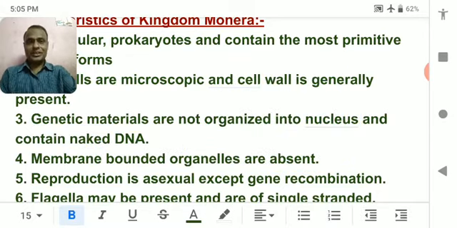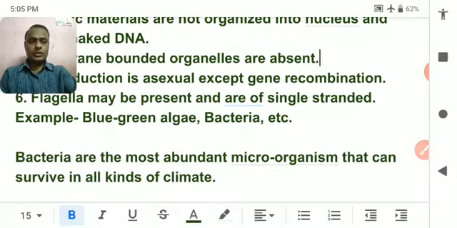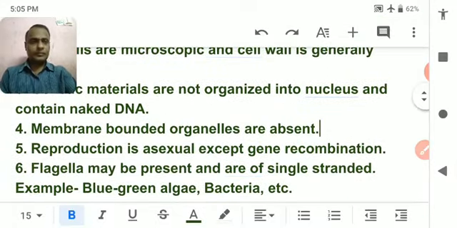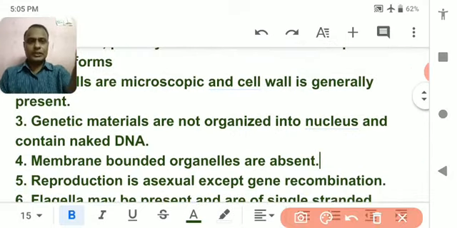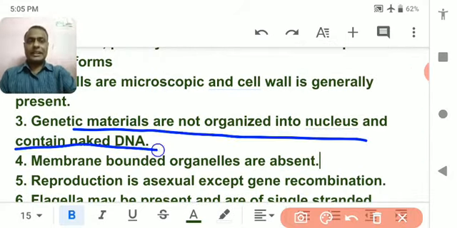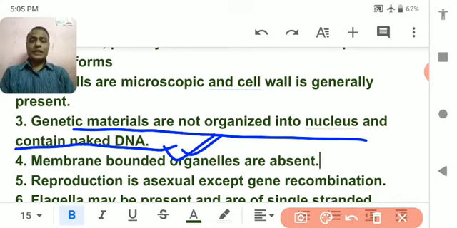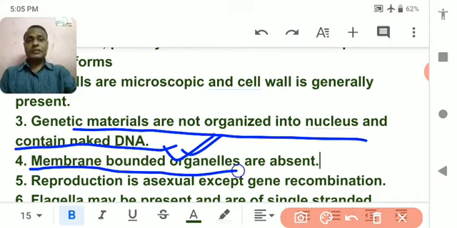Understood? So the genetic material is not organized into a nucleus and contains naked DNA. Hope you understood. Now, different kinds of cell organelles, which are obviously very vital, are not present in Monera, like mitochondria, Golgi body, centrosome, lysosome, endoplasmic reticulum.